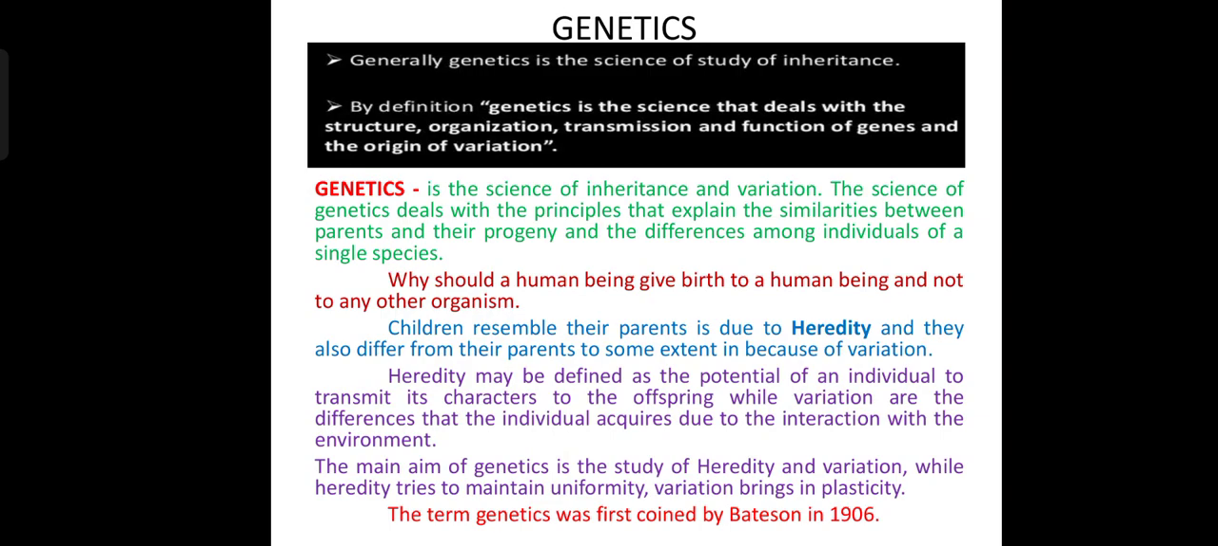So by definition, genetics is the study of science that deals with the structure, organization, transmission and function of genes and the origin of variation. What do we say? What is genetics? It is the science of inheritance and variation. The science of genetics deals with the principles that explain the similarities between the parents and their progeny and the differences among individuals of a single species.